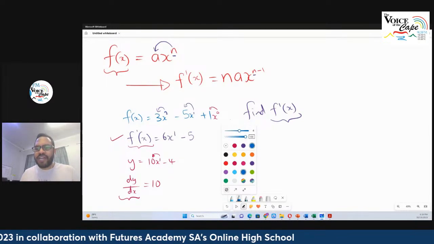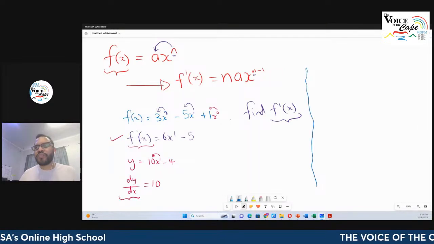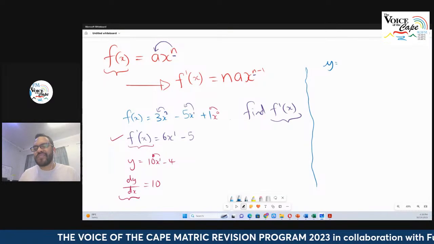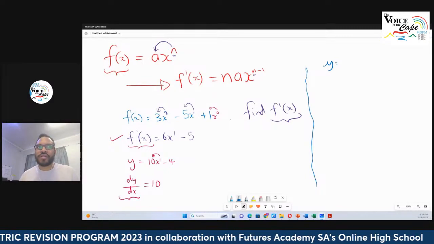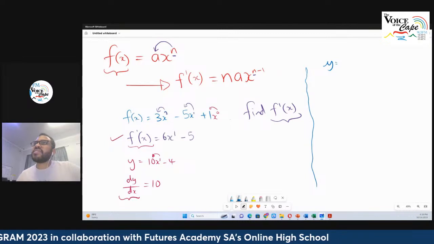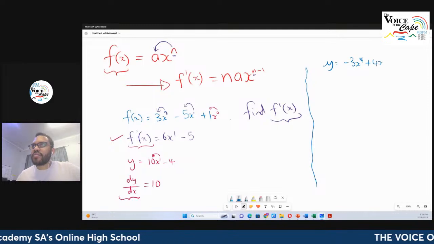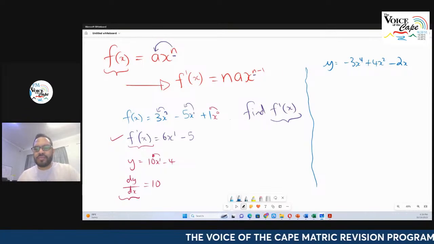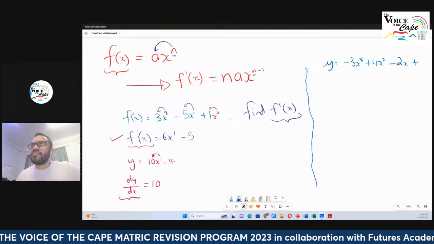Let's take x minus 3. Let's do it on this side. Y is equal to, sorry guys, y is equal to, yeah, let's go back to doing something like this just to drill it in. One more like that, minus 3x to the power of 4 plus 4x squared minus 2x. Okay, so let's do that. Okay, let's add a constant term plus 7.